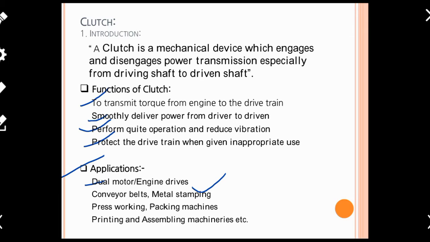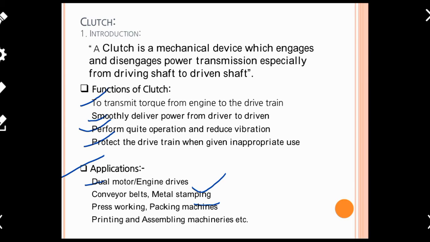If you visit any thermal or other kind of power plant, it is possible that a conveyor belt is there, which conveys raw material from one place to another. Over there the clutch plays a vital role. And in metal stamping, that means press and punching works, where punching and unpunching operations are frequently required in terms of seconds, you will find the application of a clutch.